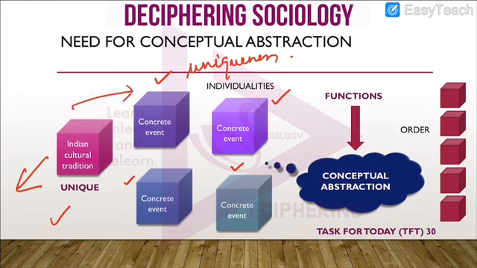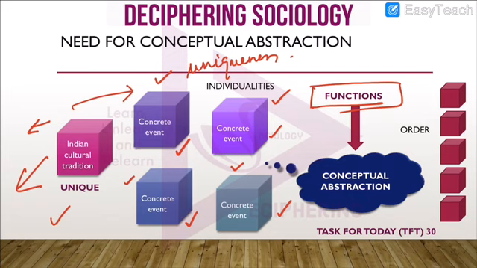So what did he do? He came up with another concept, which was function. So he started listing down the functions of each individuality. That means the Indian social structure, then this structure, this structure, this structure, all the four structures.